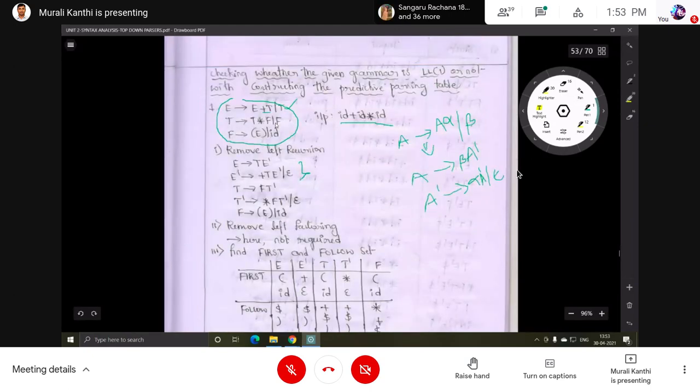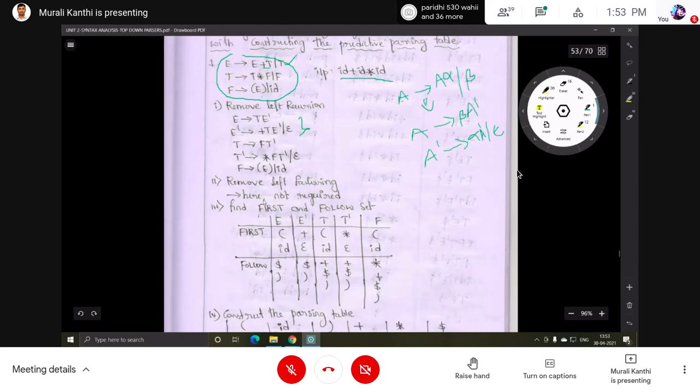Okay, so this is a standard grammar. You should remember this grammar. E implies T E dash. E dash implies plus T E dash or epsilon. T implies F T dash. T dash implies star F T dash or epsilon. F implies (E) or ID. So no need to compare with the general form, no need to convert. If this grammar is given directly, you can write it directly. You first write this, and after removing left recursion, the grammar will be right.